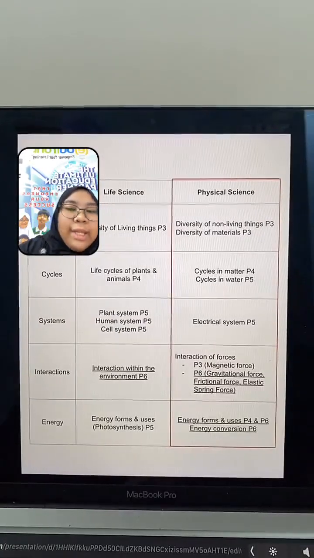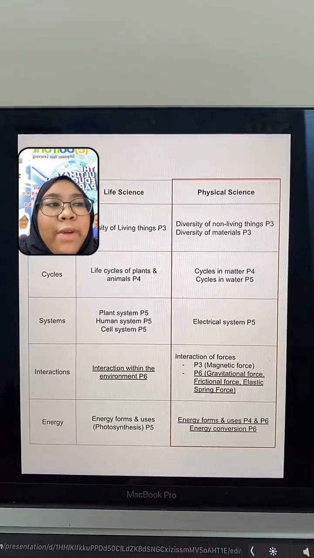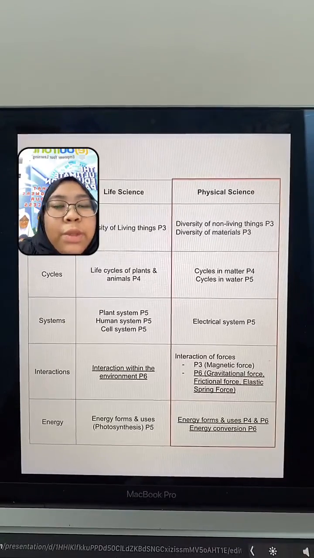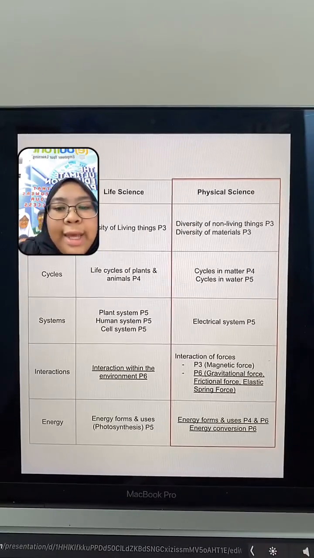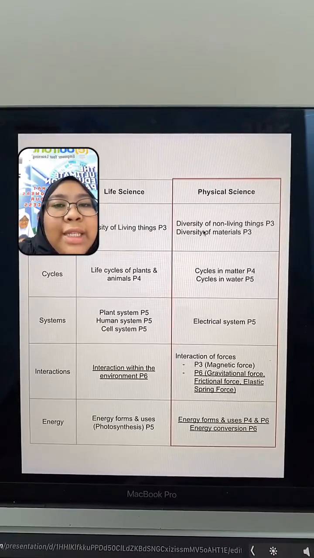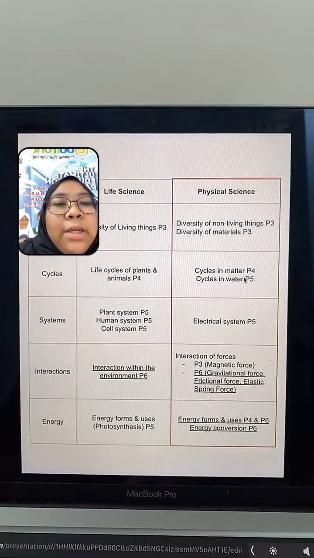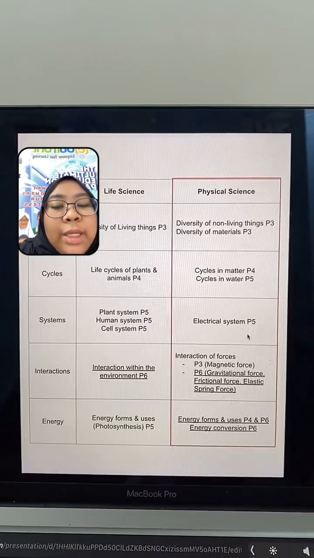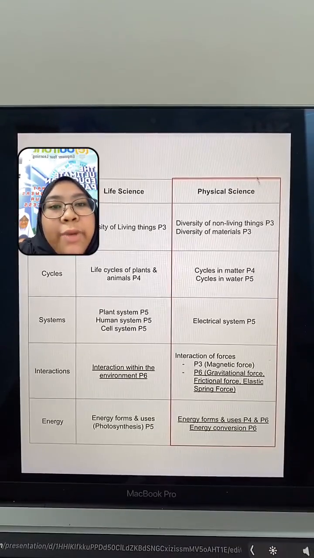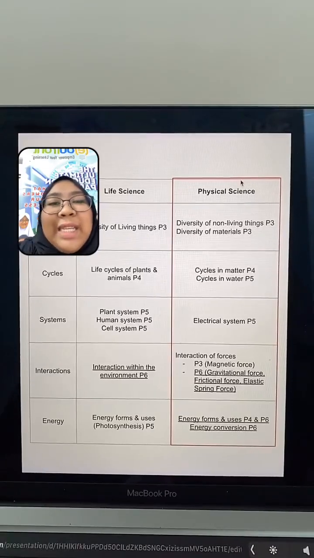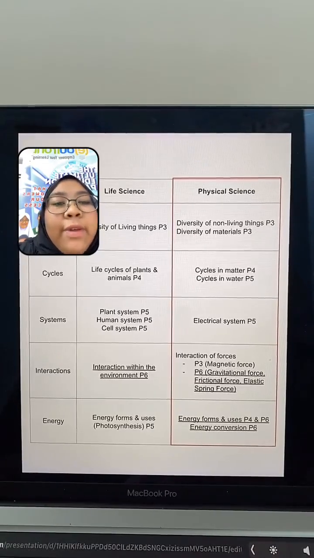Okay, so like the title mentioned, we are going to cover physical sciences only. For those of you who are confused, what is physical sciences? Here I have highlighted them. Physical sciences are basically non-living things, materials, matter, water, and also the electrical system, forces, and so on. So we'll be focusing on physical sciences only for this part. If you're weak in physical sciences, do join this live.